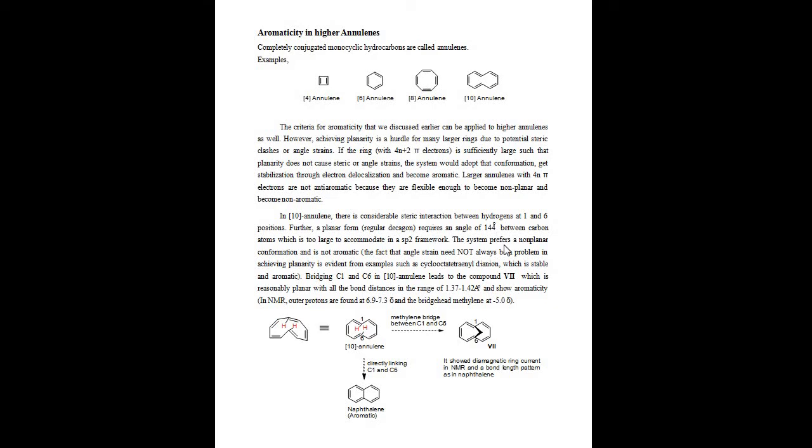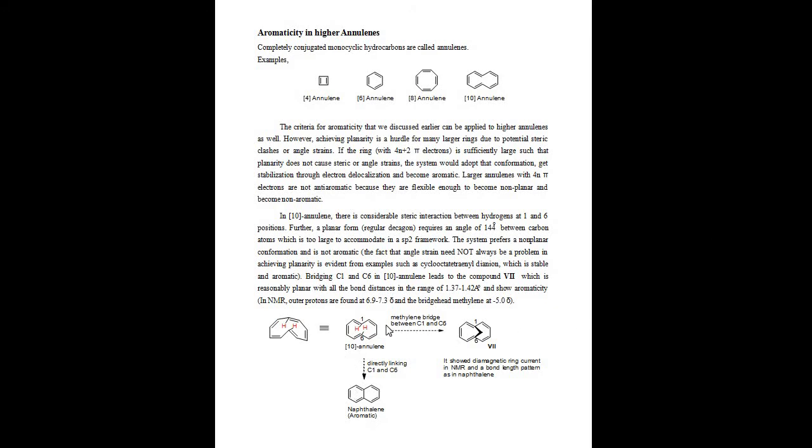But in 10-annulene, carbons 1 and 6 have hydrogen atoms, so it is non-planar. But when a bridge is joined between C1 and C6, that is aromatic nature. This is an aromatic compound.